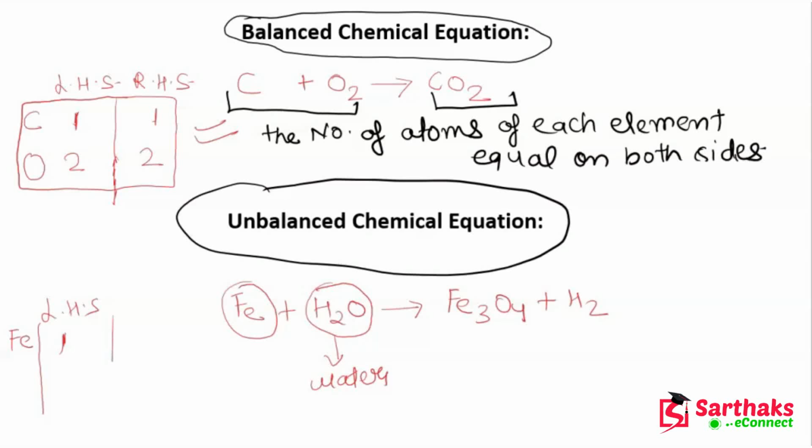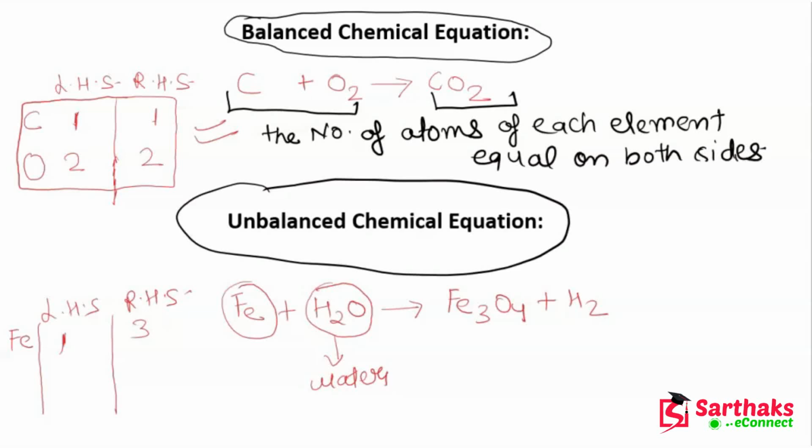Okay, on the LHS side, only one atom is present. But on the RHS side, you can see 3 atoms of Fe are there. So you can simply observe here that the number of atoms is different on both sides.